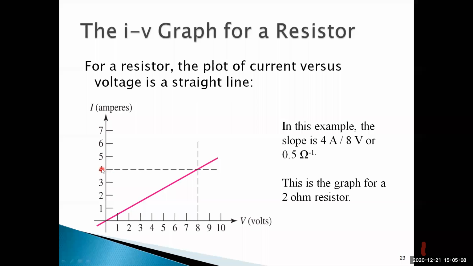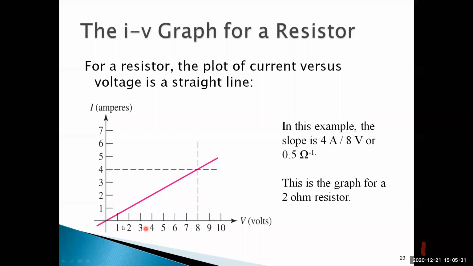You know well. Voltage is 8 volts at this point. 8 by 4, 2 ohm resistor. Okay, this graph is for a 2 ohm resistor. Nothing, it's a simple concept. In this example, the slope is 4 by 8, y by x. So that's 4 by 8 or 0.5 ohm inverse.